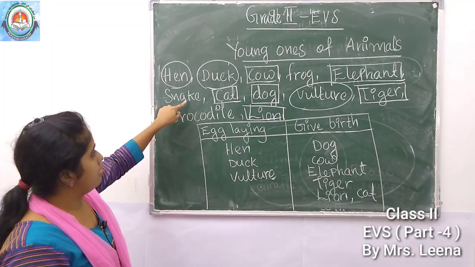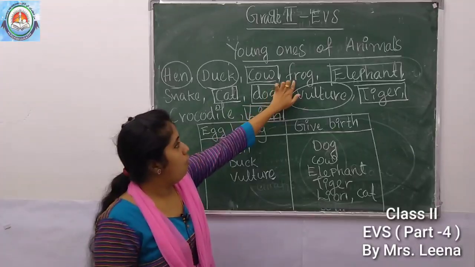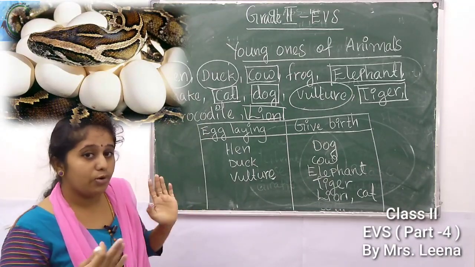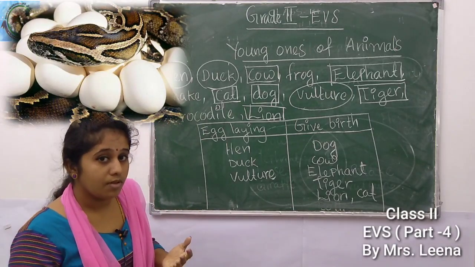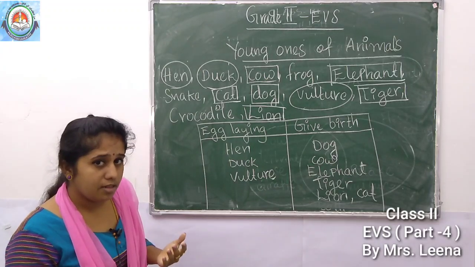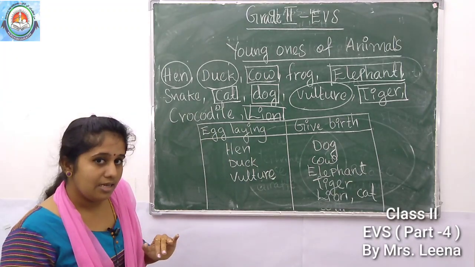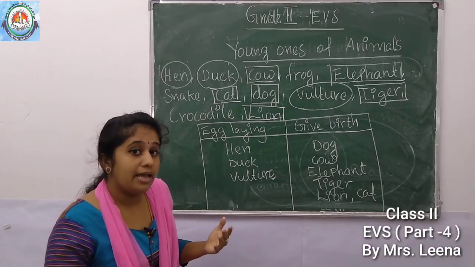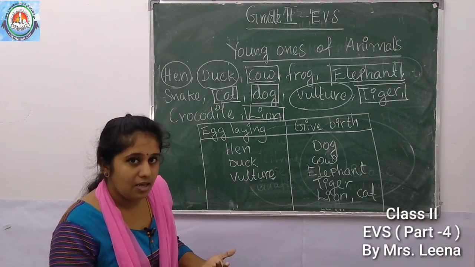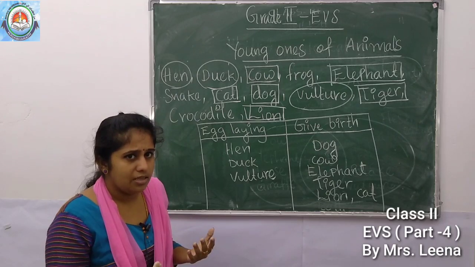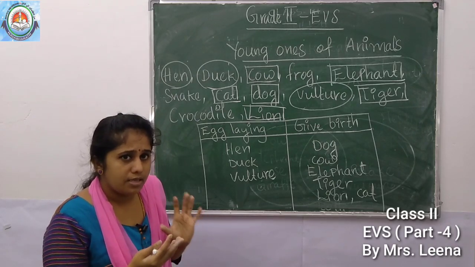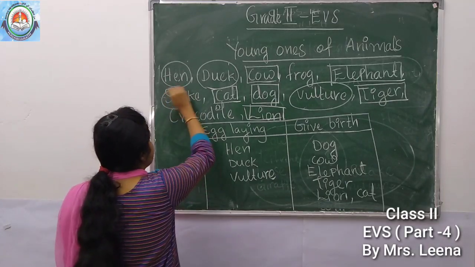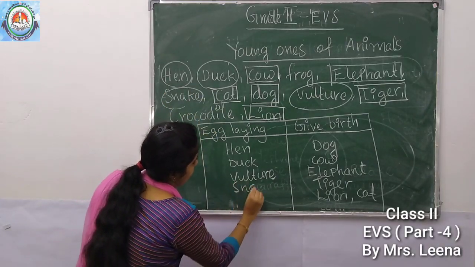The remaining three animals are here: snake, crocodile, frog. What about snake? How does the snake produce young ones? By giving birth or laying eggs? The snake produces their young ones by laying eggs. You might have seen the egg of a snake, isn't it? So we can write snake here.